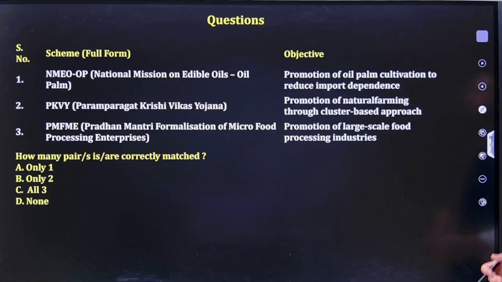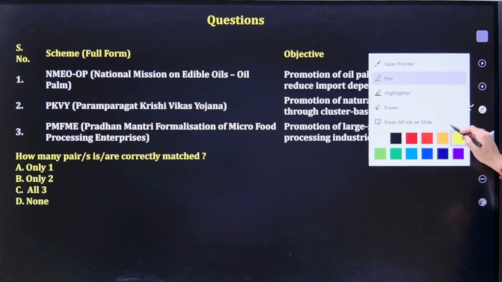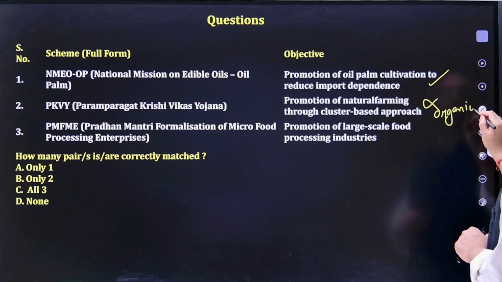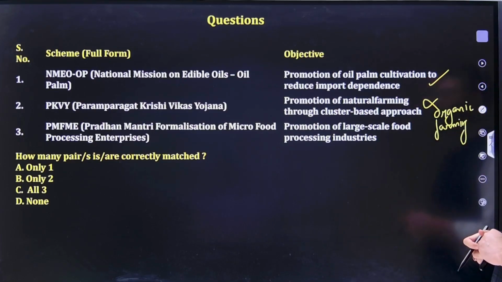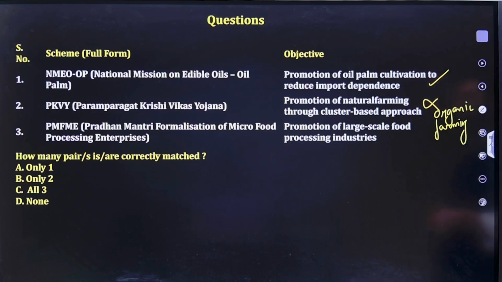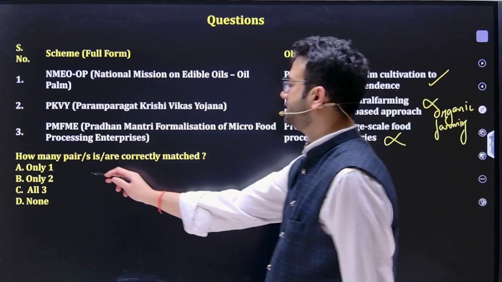Then we have match the pair. National Mission on Edible Oil: promotion of oil palm cultivation to reduce import dependence. True. Paramparagat Krishi Vikas Yojana for organic farming: promotion of natural farming through cluster based approach. No, it is for organic farming. That is for organic farming, not for natural farming. Pradhan Mantri Formalization of Micro Food Processing Enterprises: promotion of large scale. No, for micro. This is wrong. So 1 only is the correct statement.